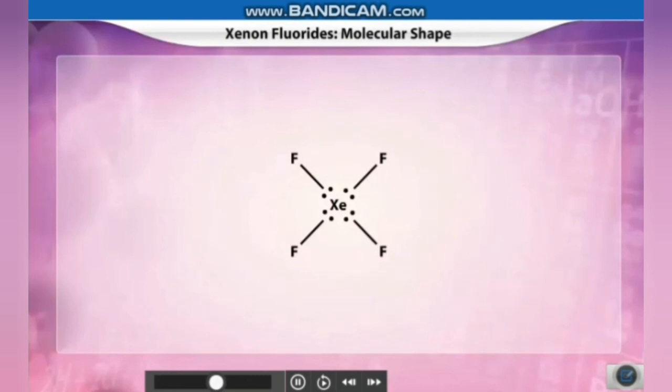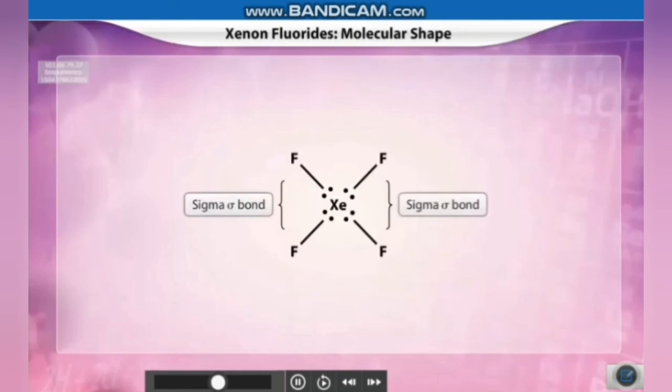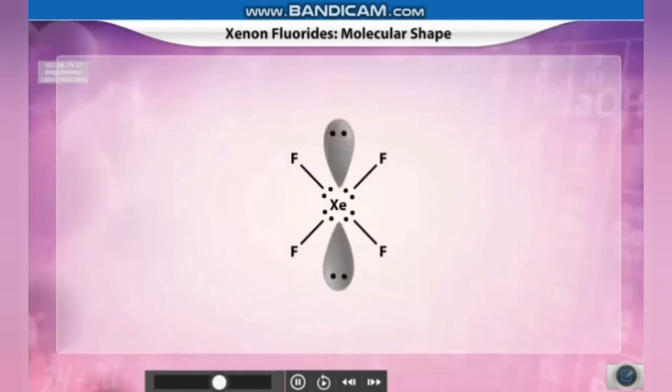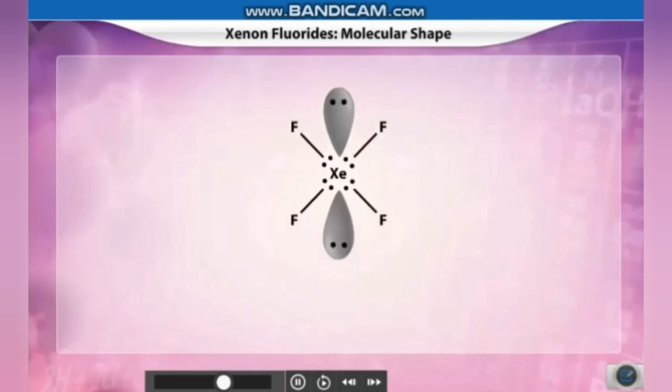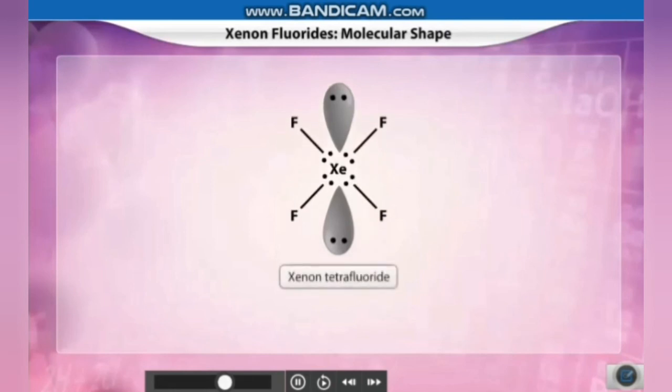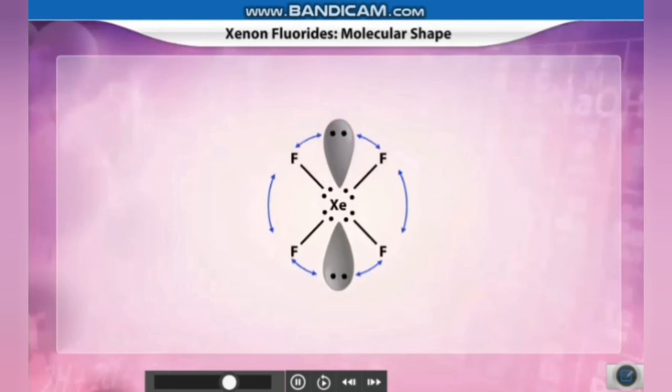The remaining 2 sp3d2 lone pairs arrange themselves opposite to each other, making the shape square planar. In this case also, the lone pairs will not affect the original shape as the net repulsive force is 0. Hence, xenon tetrafluoride takes a square planar shape.